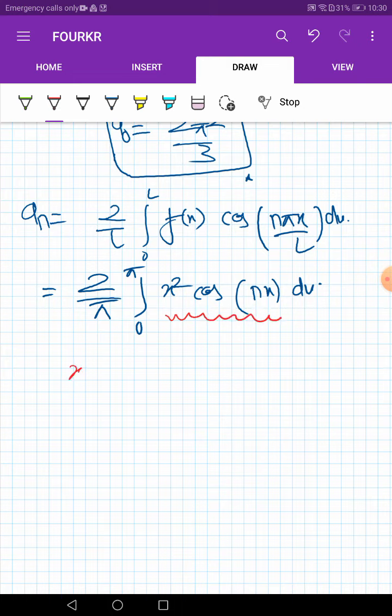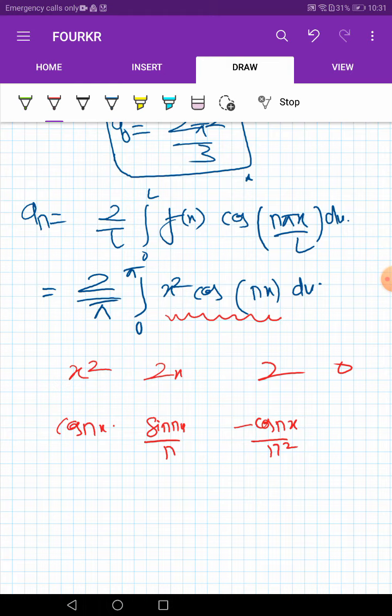You write x square here and cos nx here. Just differentiate this term, so you will get 2x, then 2, then 0. Integration of cos nx is sin nx by n. Integration of sin nx is minus cos nx by n square, and integration of cos nx is minus sin nx by n cube. Just add alternate plus minus signs here, plus minus, and cross multiply the whole terms.